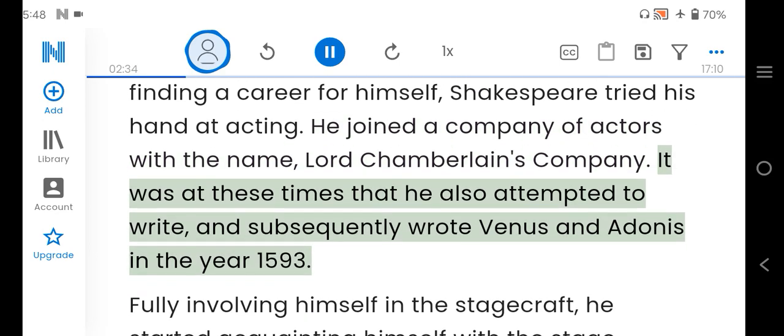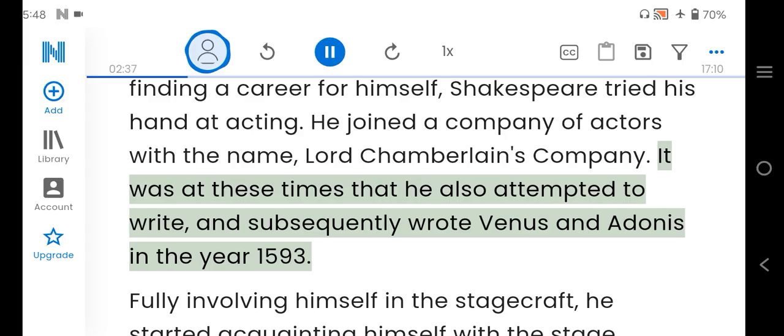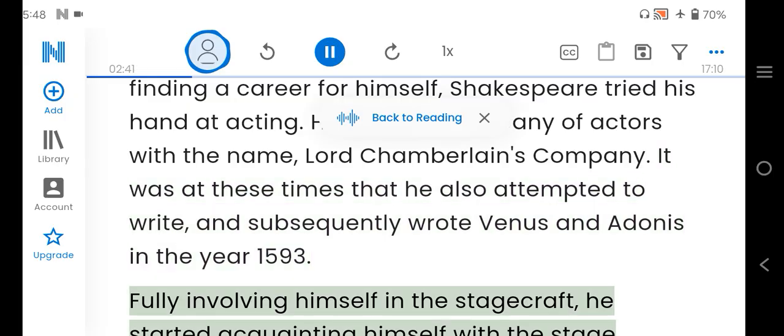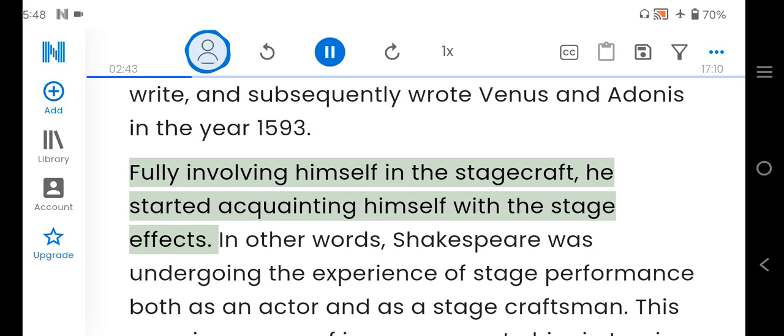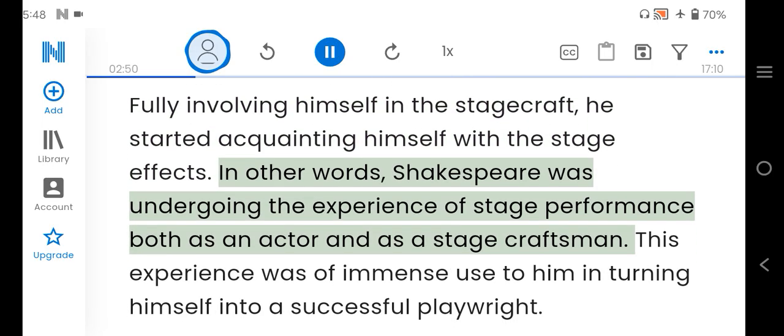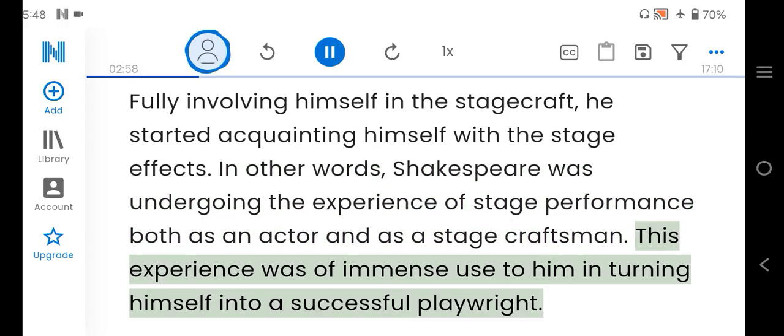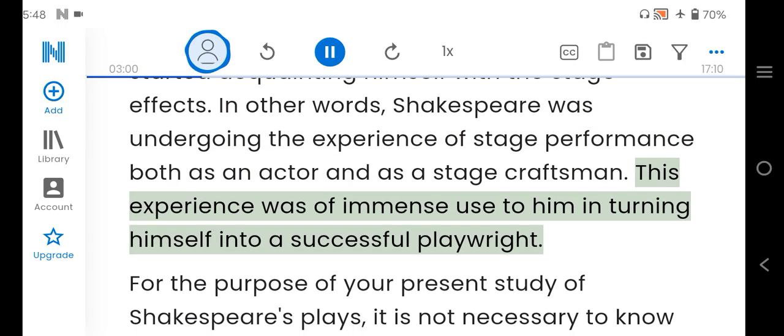It was at these times that he also attempted to write, and subsequently wrote Venus and Adonis in the year 1593. Fully involving himself in stagecraft, he started acquainting himself with the stage effects. In other words, Shakespeare was undergoing the experience of stage performance both as an actor and as a stage craftsman. This experience was of immense use to him in turning himself into a successful playwright.